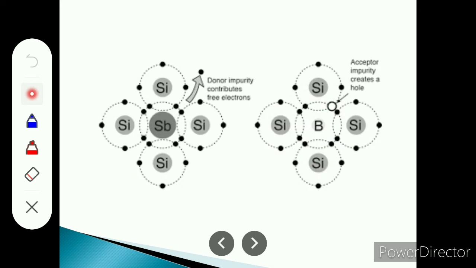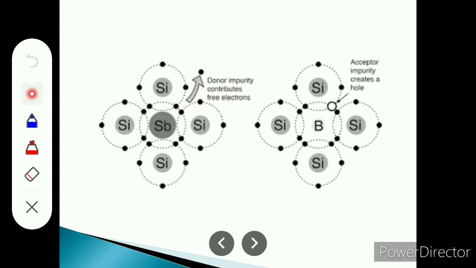Now we consider adding antimony or boron. If we add the pentavalent atom, initially the silicon atom is there. This silicon atom is replaced by a 5th group element, that is antimony, a pentavalent atom, and therefore out of 5, the 4 electrons are attached with the neighboring 4 silicon atoms, and 1 electron is free. Such a free electron is known as donor impurity. Antimony is the donor impurity, and this donor impurity contributes 1 free electron.